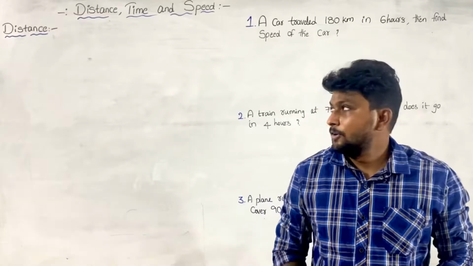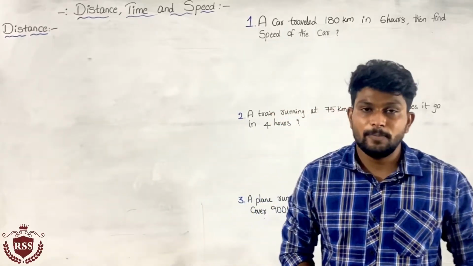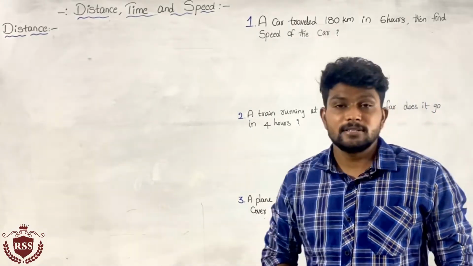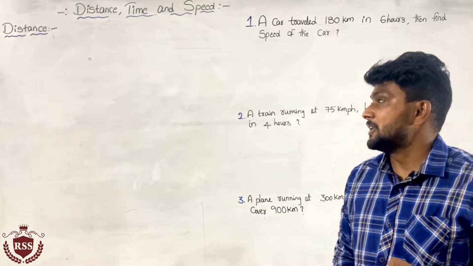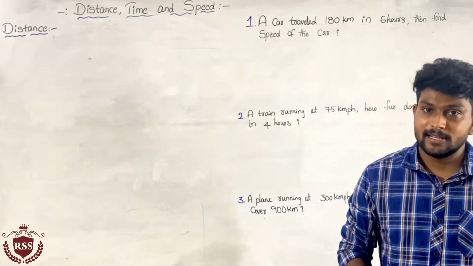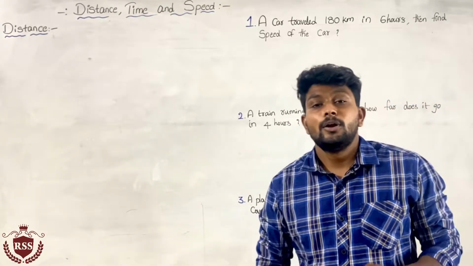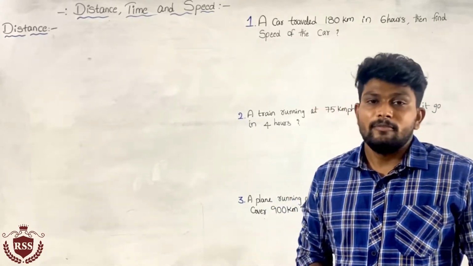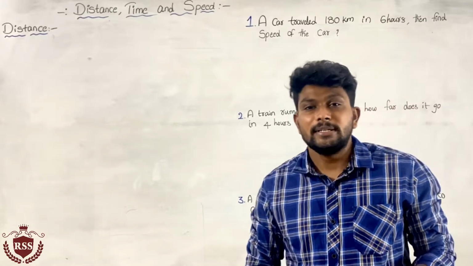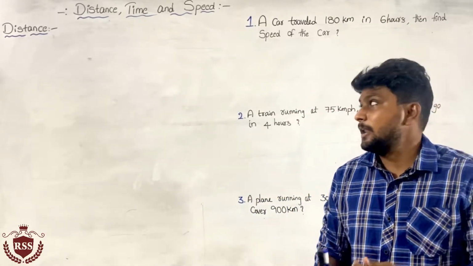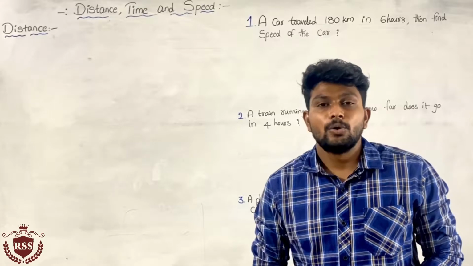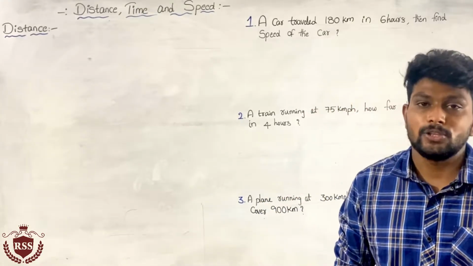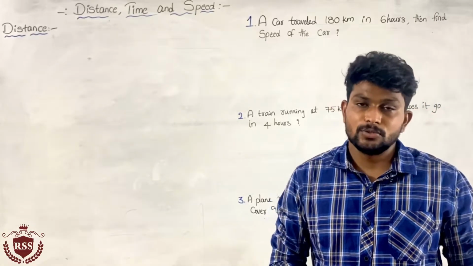Hi children, today we are going to discuss the next chapter in our school math syllabus, that is distance, time and speed. It is very important for both 5th class and 8th class. From this chapter we get 2 or 3 questions, so we need to concentrate more here. We have already seen units in measurements that will help in this chapter also, so please go through those units once again. Especially length units, kilometers, meters, those are very important.